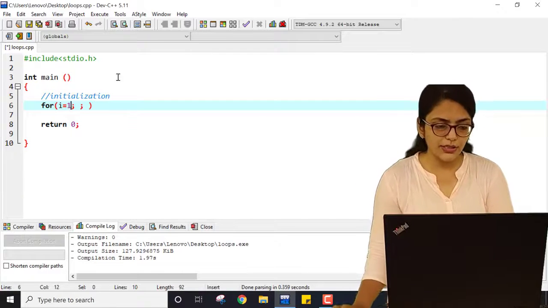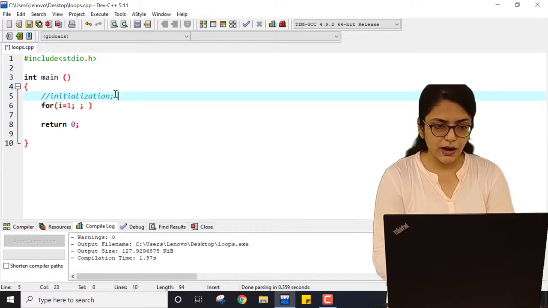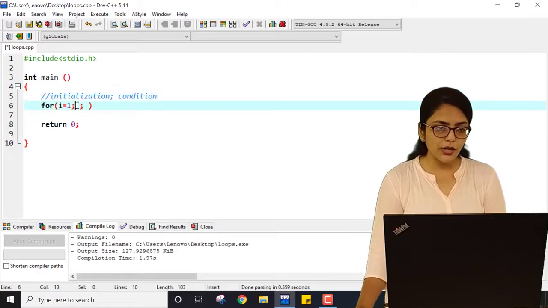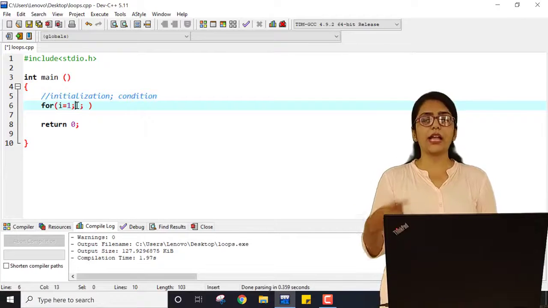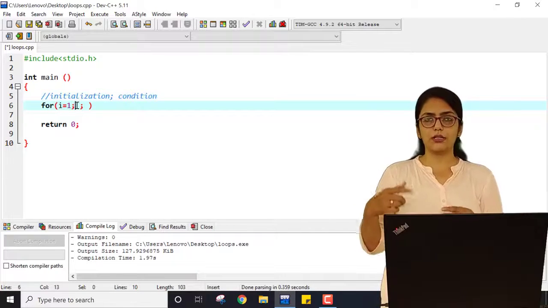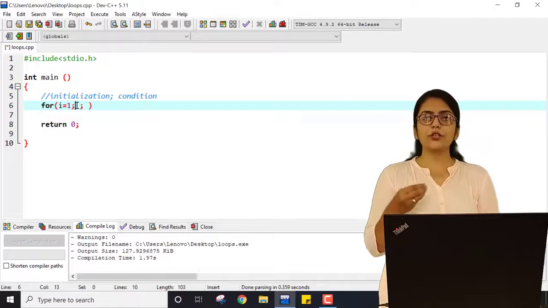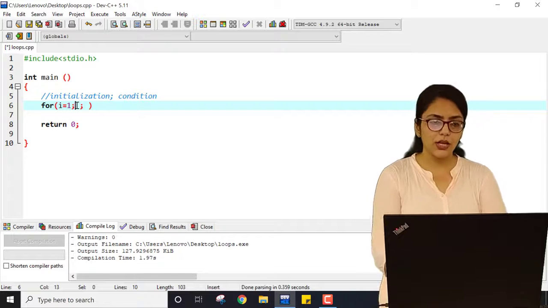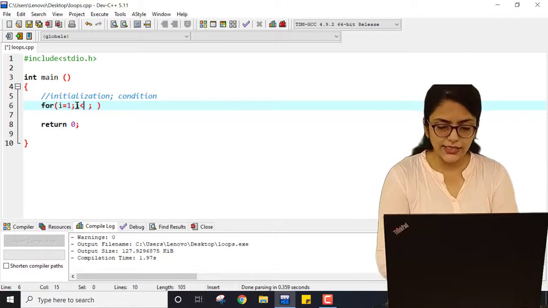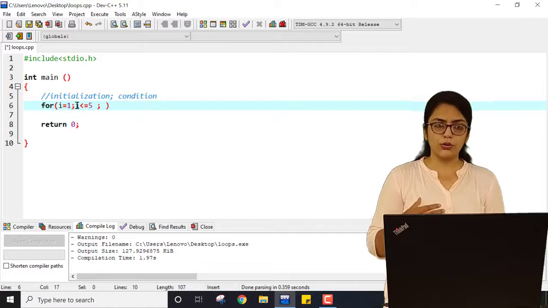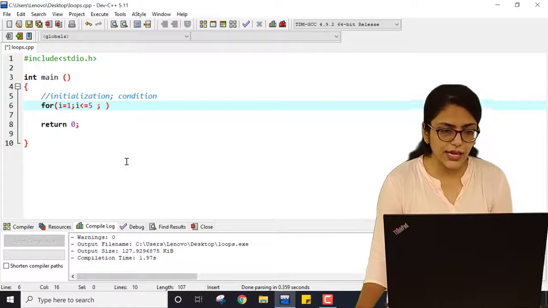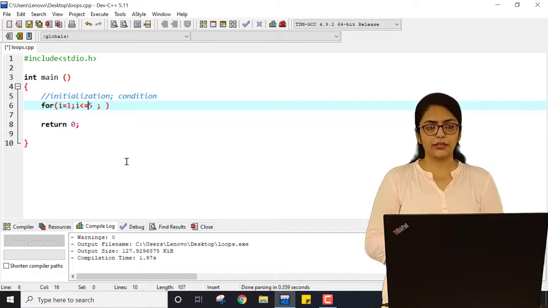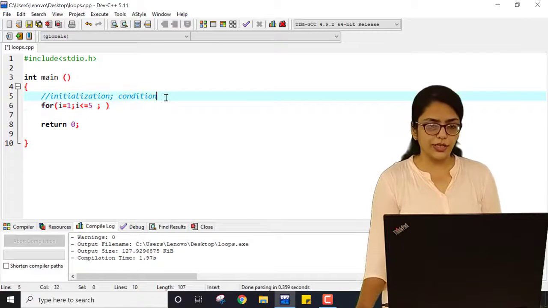Then what will be the second part? Second part will be condition. So what is the condition over here? How many times should I loop or execute? According to my program it should be executed 5 times. So I am writing I is less than or equal to 5, or you can also write I is less than 6. Any condition you can write. So second part is all about condition.